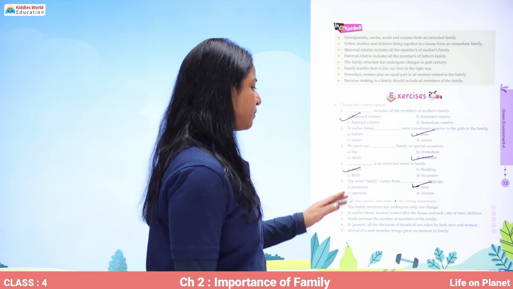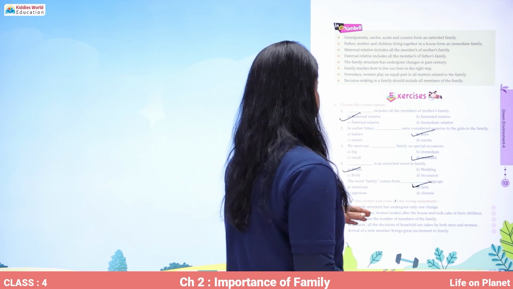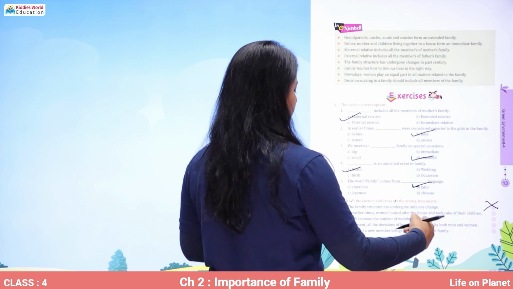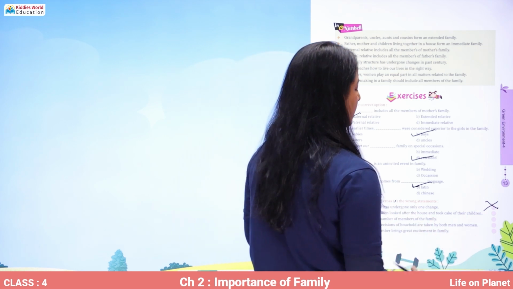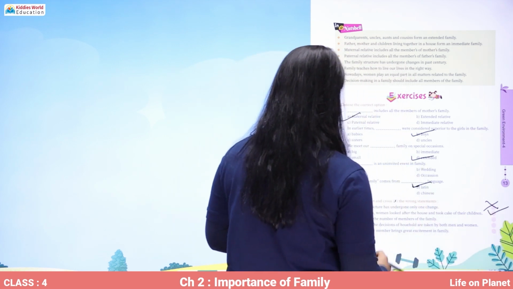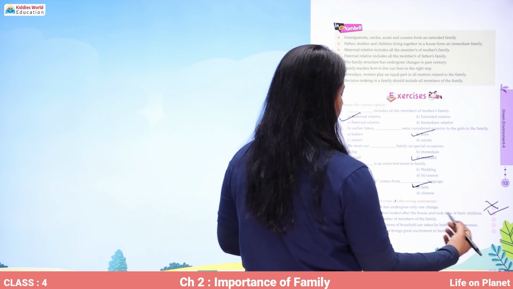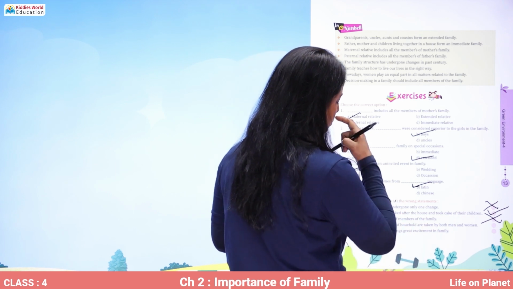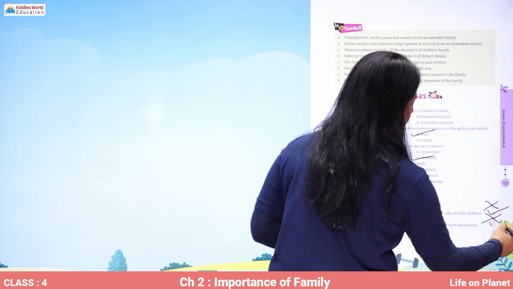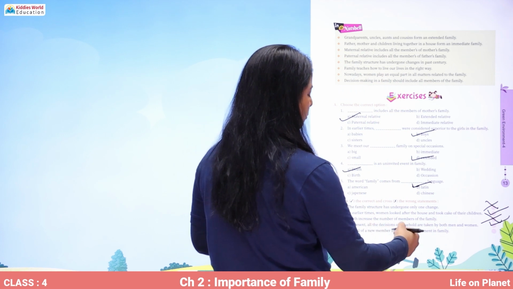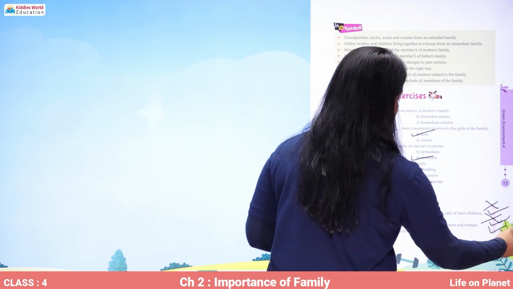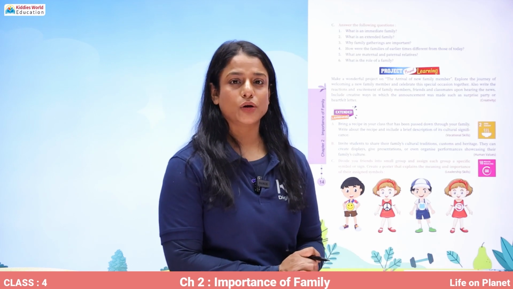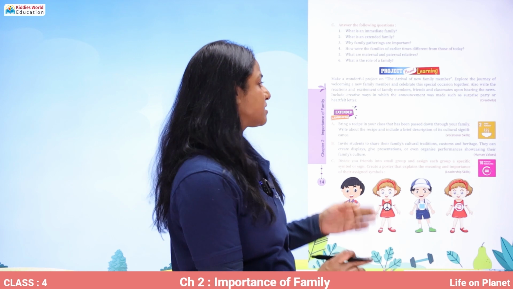Let's tick the correct statements and cross out the wrong ones. The family structure has undergone only one change. False. In earlier times, women looked after the house and took care of their children. Correct. Death increased the number of family members. No. At present, all the decisions of the household are taken by both men and women. Correct. Arrival of a new member brings great excitement in the family. That's correct. You have to answer the following questions in your notebook yourself, and we can discuss over here in short.